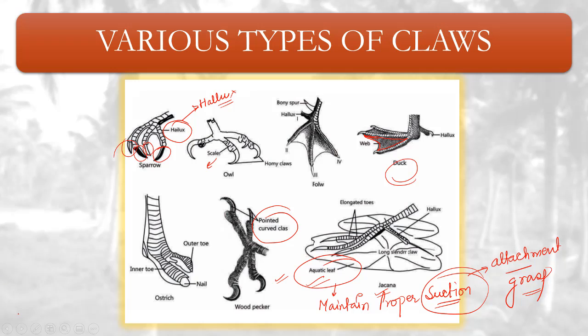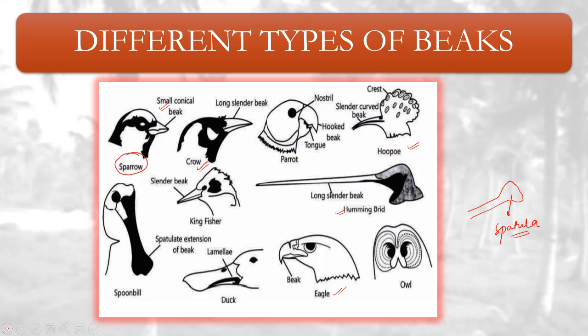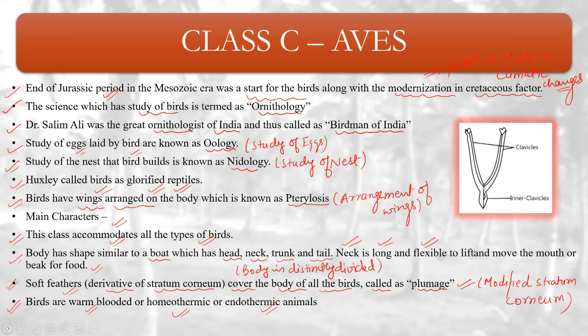Understood? So now coming to next, so we have discussed what? That aves, they don't have glands, although preen glands were present in the tail region. The study of eggs laid by birds is known as what? Oology. And the study of nest, nidology. Huxley proposed the term glorified reptiles for birds. Birds have wings arranged, the arrangement is what? Perilosis. The main characters, the body is distinctly divided into head, neck, trunk, and tail.